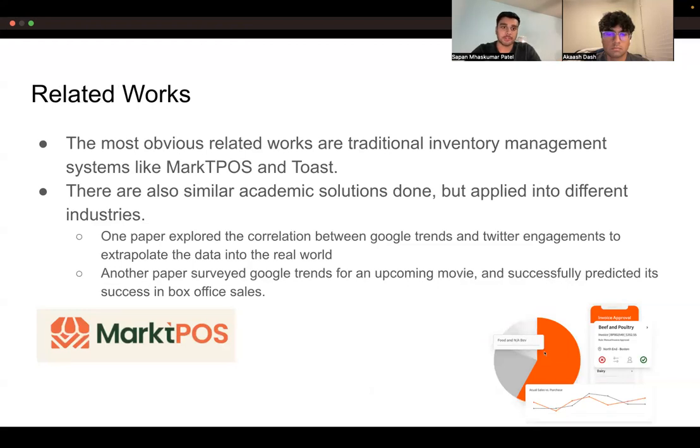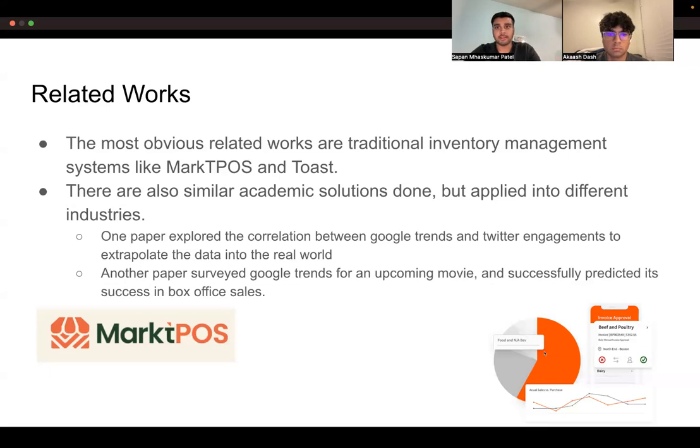There are also other similar academic solutions, like one paper which explored the correlation between Google Trends and Twitter engagements, and they extrapolated that data into the real, physical world. Another paper surveyed Google Trends for an upcoming unreleased movie. And based on those trends, the authors were able to successfully predict the success that the movie was going to have in box office sales. While both of these papers are similar to our concept, the main difference is the areas in which they're applied.